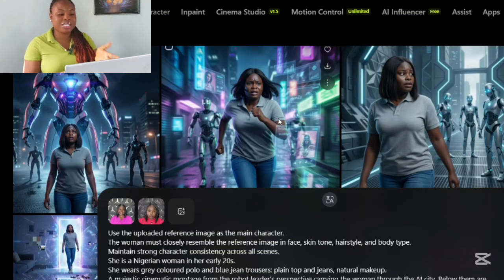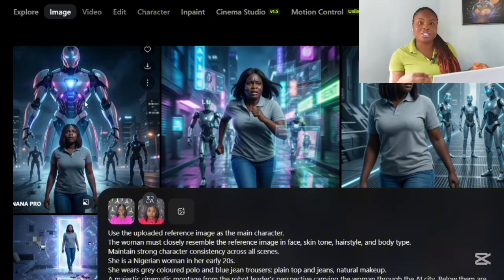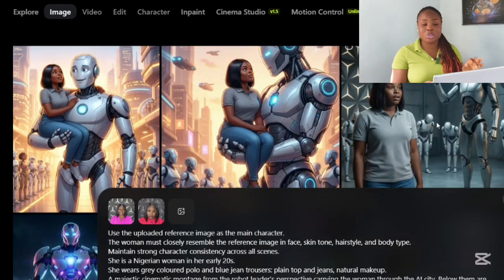Remember, I had to paste the prompt that can create these images I got from ChatGPT. Then this was when the leader of the robots saw me and told them to stop. And then they bowed down to me. So this is the image when they bowed down to me. Remember, I used the prompt to create these images, and you see I created this one and this one wasn't looking good at all. I had to regenerate it.